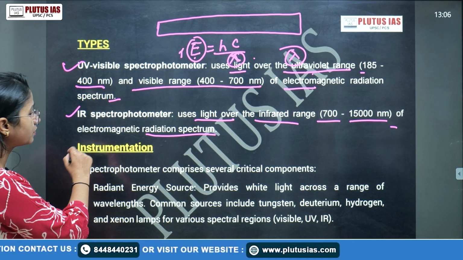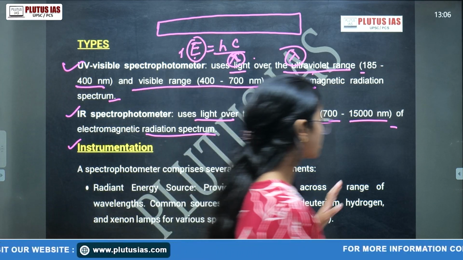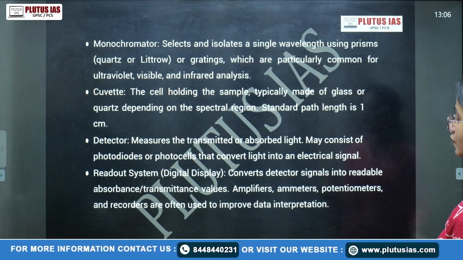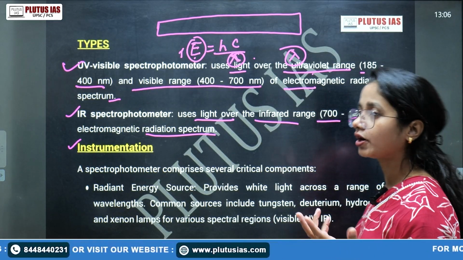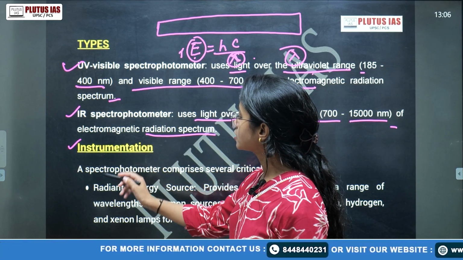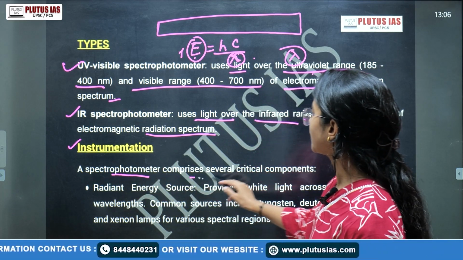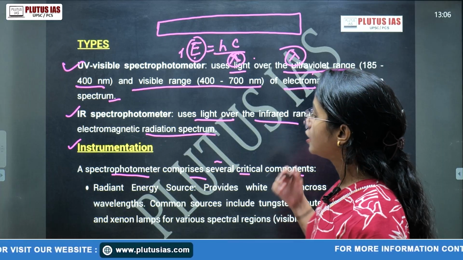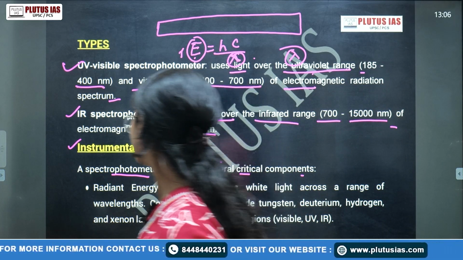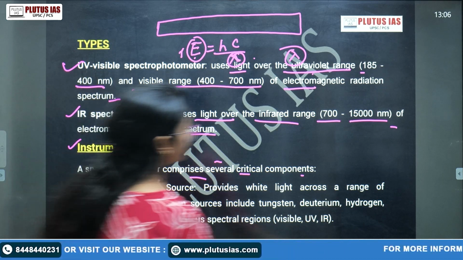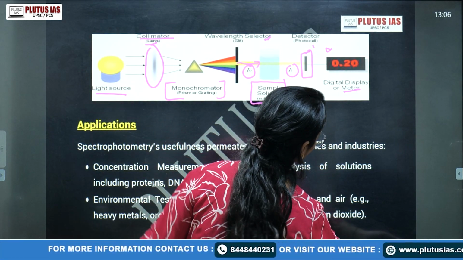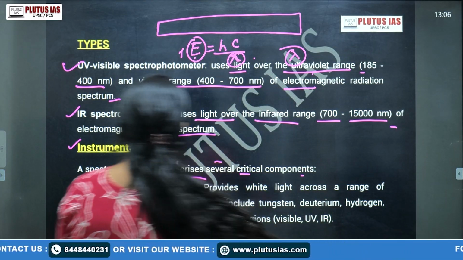Okay, then the instrumentation is just what we saw in that slide. Of course, according to the type of question, you will have to write the answer. What is instrumentation? A spectrophotometer comprises several critical components. First, what should the source be? That is your radiant energy source, the light source. This is the first component in your instrumentation.